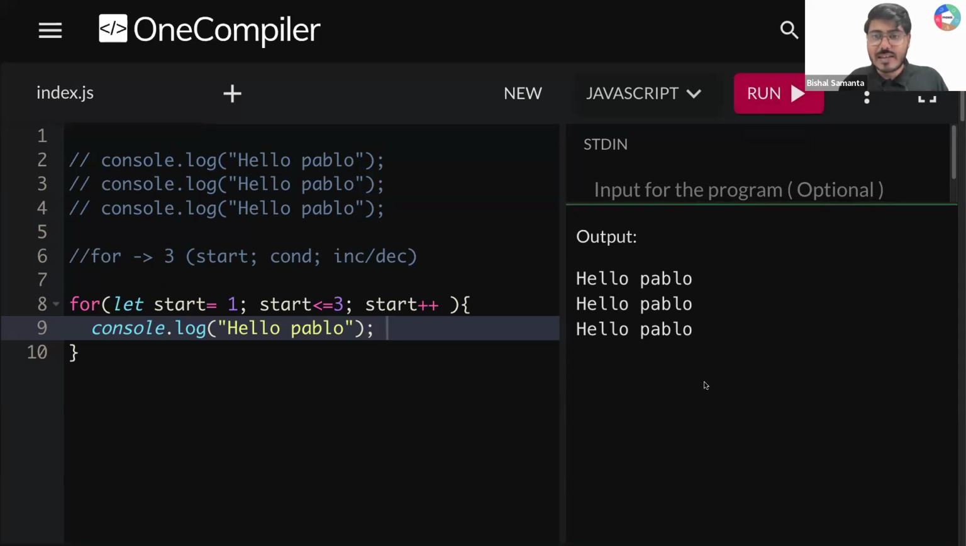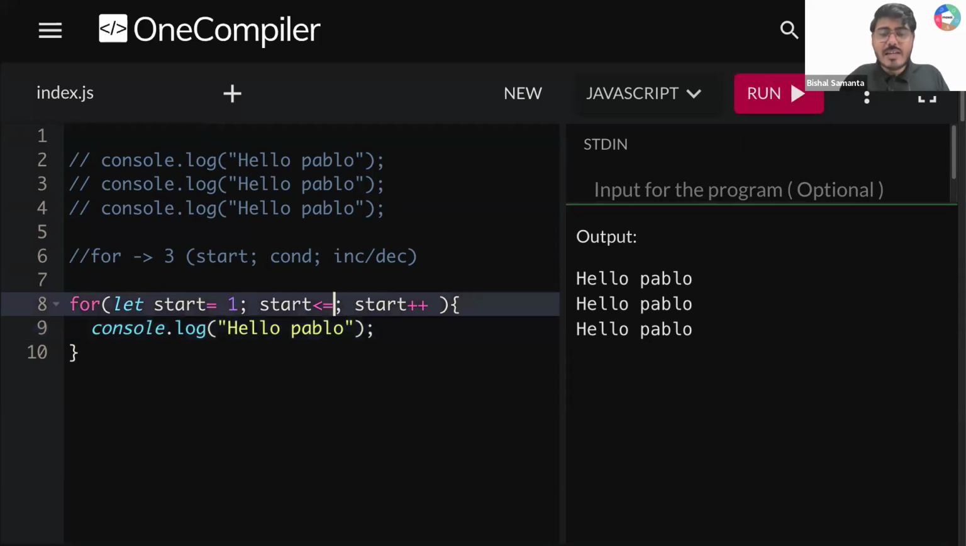Guys, tell me one thing. Is it running 3 times? But how many times have I written console.log? It is 1 time, right? But how beautifully it is running 3 times. You want to see a magic now?